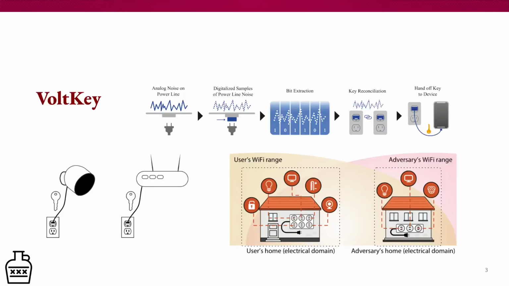So now that we understand what a ZIA scheme is in concept, let's talk about actual projects that utilize the ZIA idea. Volkey is one of those projects here at Loyola. How Volkey works is you plug in two IoT devices in your home, and they examine the wall noise and generate a key based on the wall noise. The idea is the wall noise in your home is specific to you and the devices you are using in your home. So an adversary trying to get onto your home network has to know the exact layout of all the electronics in your house and position them the same way and use them at the same times to hope to generate a key that's even close. So Volkey intends to provide high security based on your home's electronics.